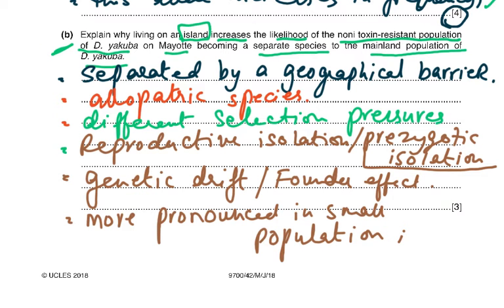Now the question said very clearly that this was on an island, and then there was the mainland population. So there was the clue for the answer, that this is separated by a geographical barrier. And this of course is called allopatric speciation.